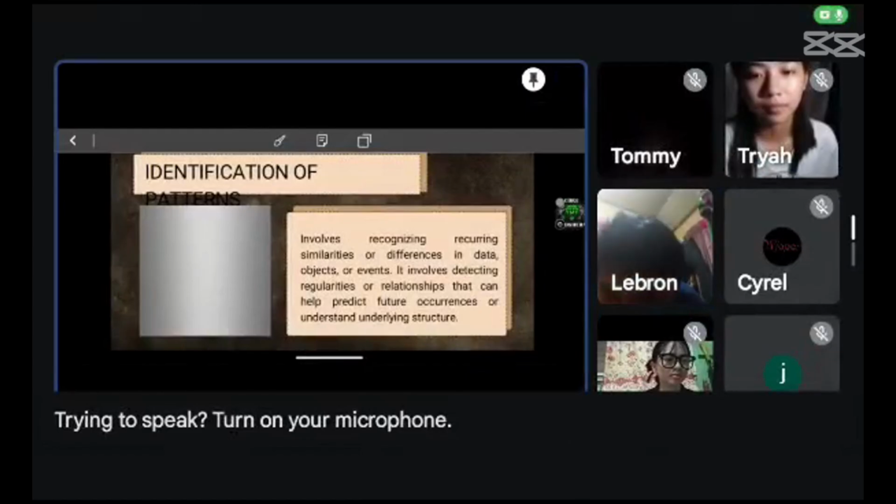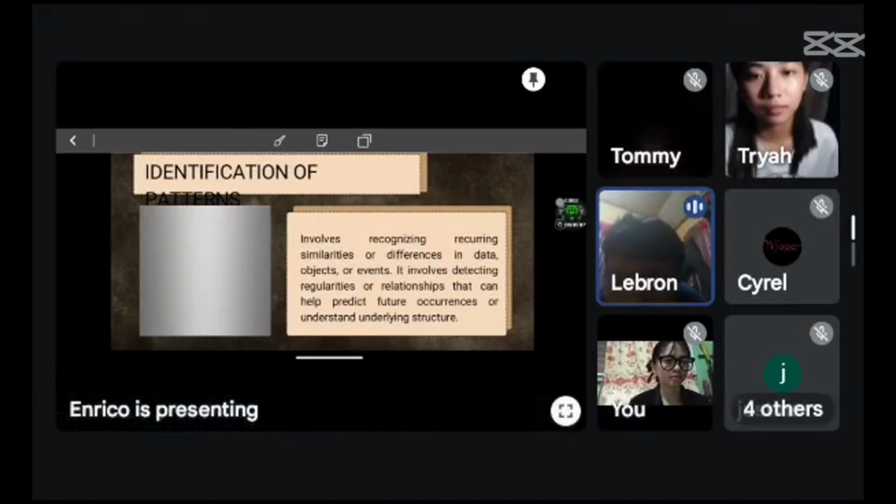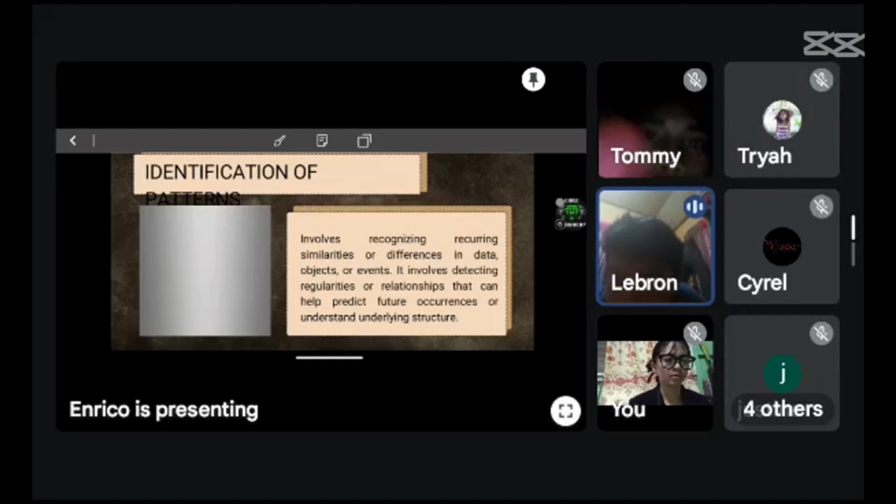Pattern identification involves recognizing recurring similarities or differences in data, objects, or events. It involves detecting regularities or relationships that can help predict future occurrences or understand underlying structure. An example of pattern identification could be finding that sales of a product consistently increase every holiday season, indicating a seasonal pattern that can be used to optimize marketing strategies.